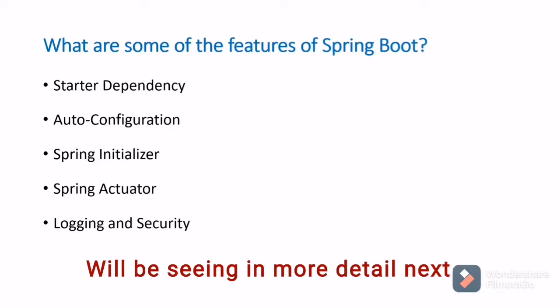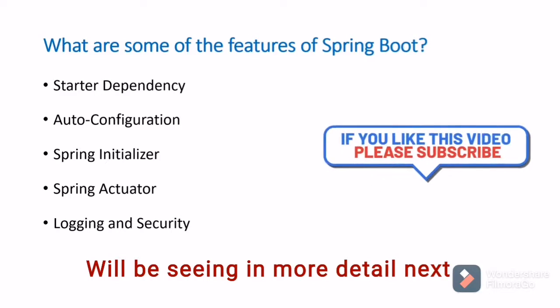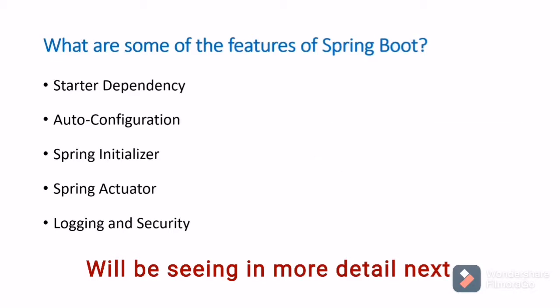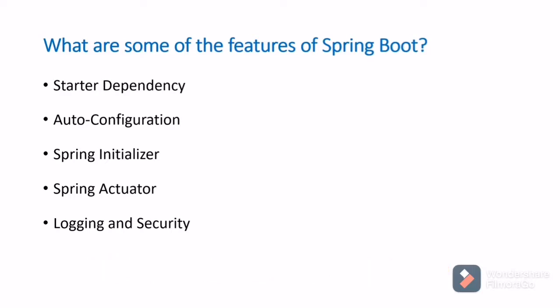Then Spring Actuator. If we want to monitor our application, we can use this feature. Then logging and security. If we want to print some logs, we can use the logging feature. And for security, if we want to secure our application, we can go for this. We will be discussing each of them in detail in the upcoming slides. So for now, just remember these are the features of Spring Boot.